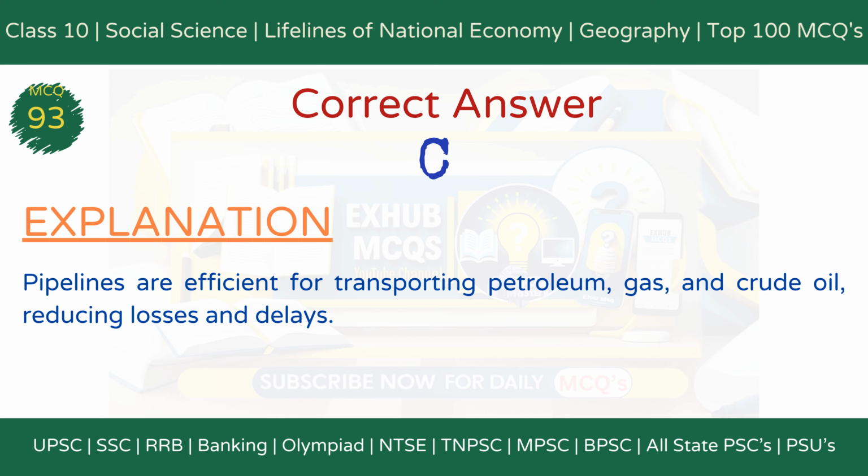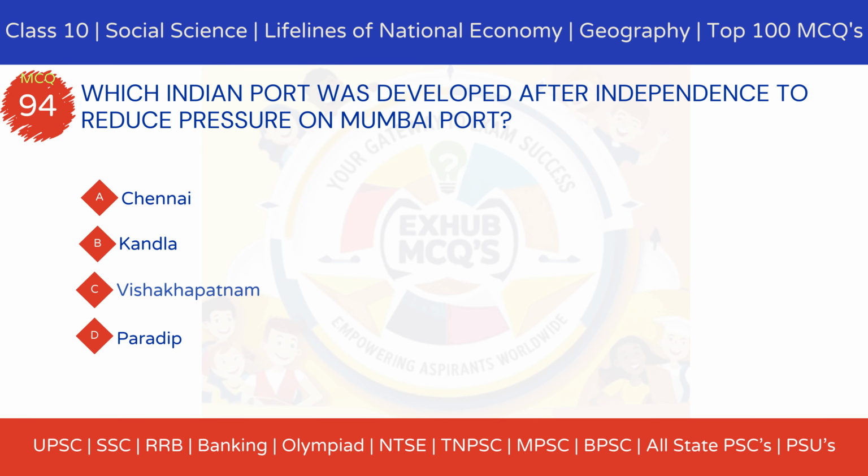transport. MCQ 94. Which Indian port was developed after independence to reduce pressure on Mumbai port? Option A, Chennai. Option B, Kandla. Option C, Visakhapatnam. Option D, Paradip.